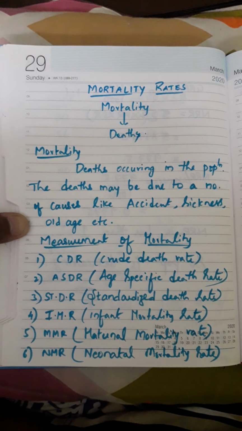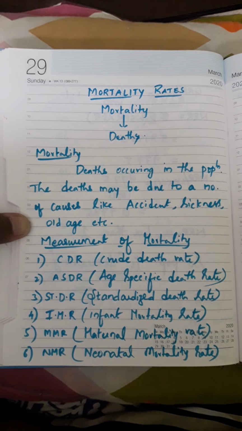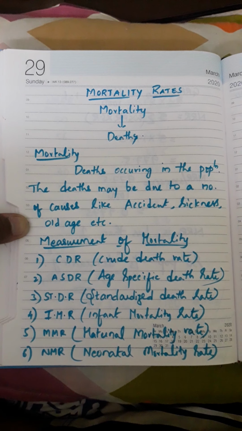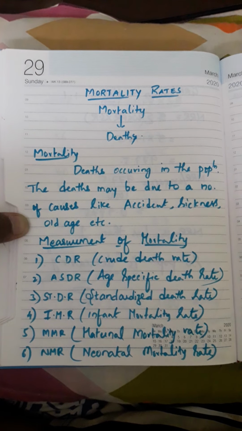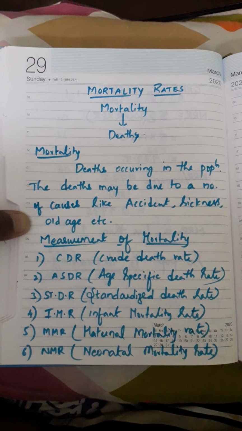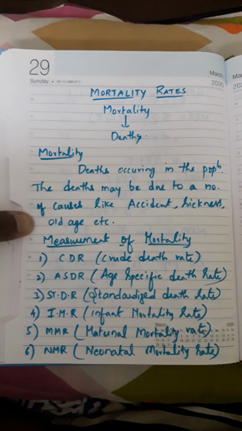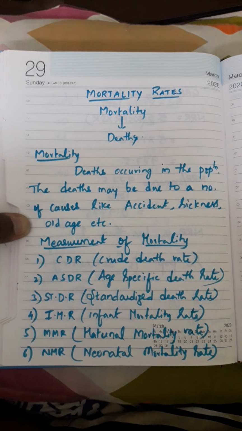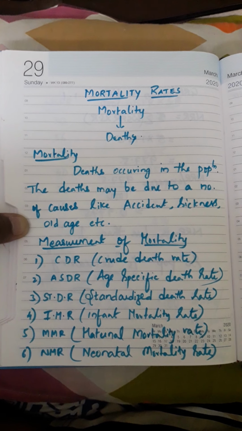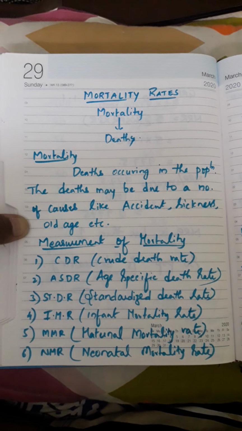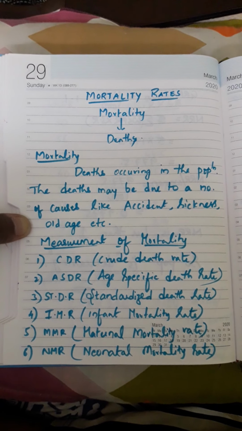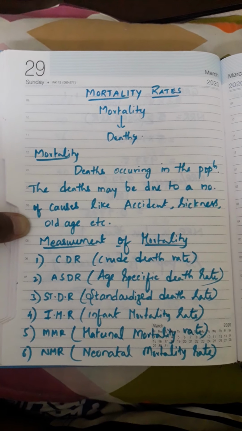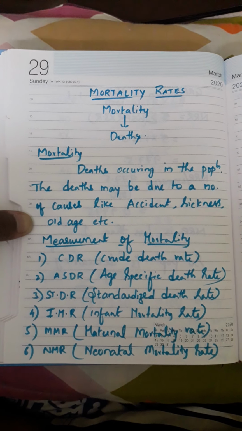Clear? So the deaths occurring in the population may be due to a number of causes like accidents, sickness, old age, etc. There are many ways to observe the cause of death, but most probably we observe only these three kinds of things. One is deaths occurring by sickness or illness, or unexpected death, accident.